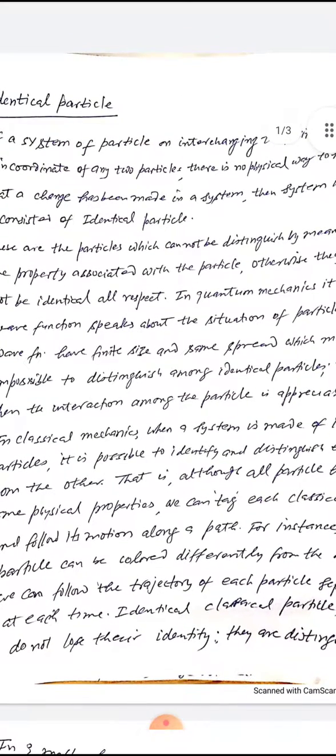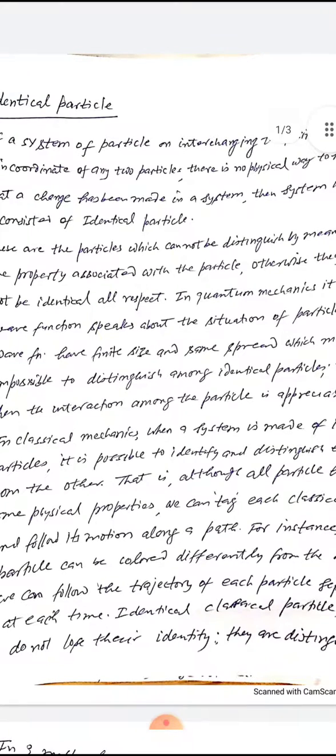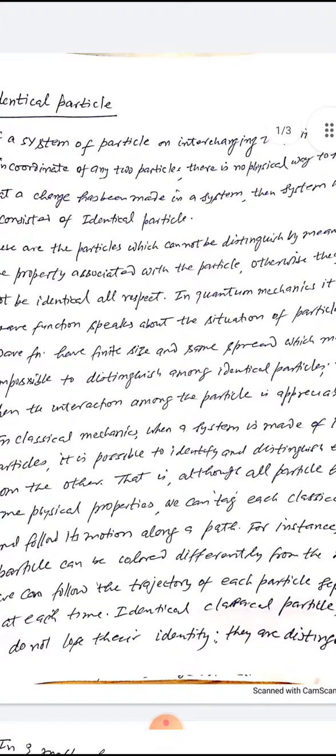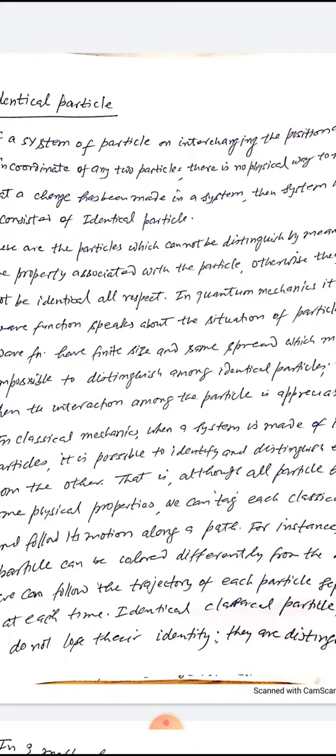That is, although all particles have the same physical properties, we can take each classical particle and it follows motion along a path. This is what we are doing in the classical picture. So, in the classical picture, it is possible to identify and distinguish each particle from the other.